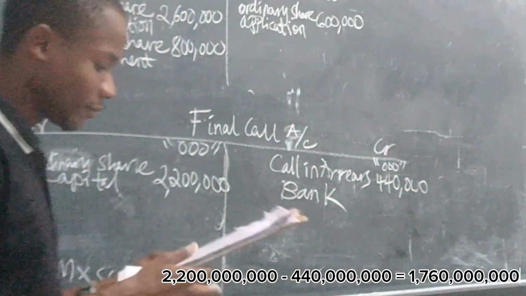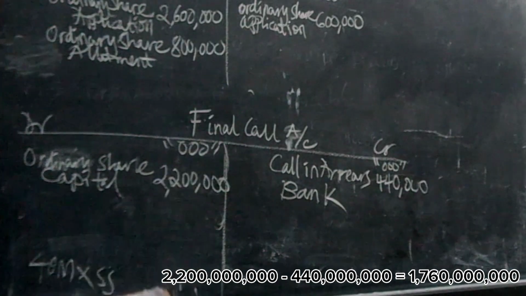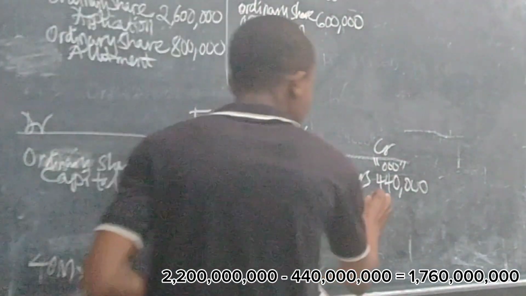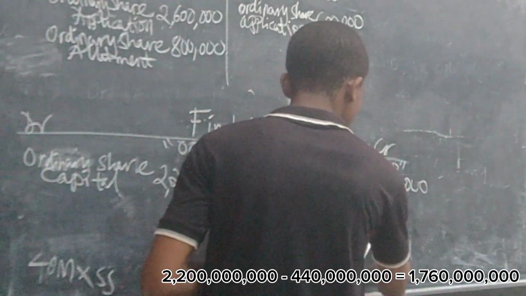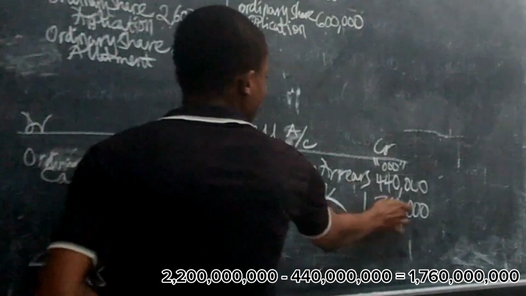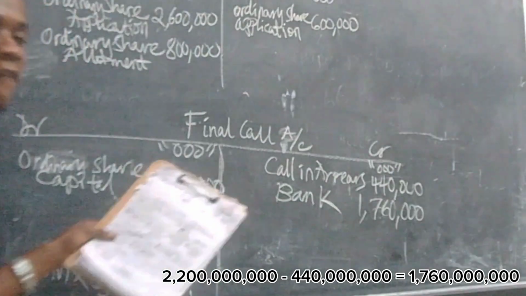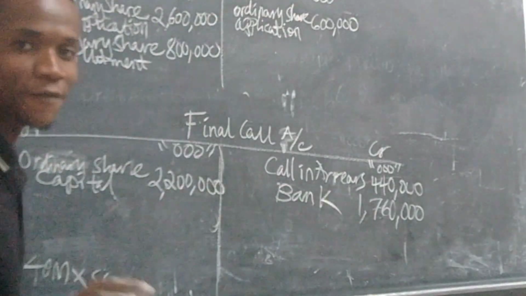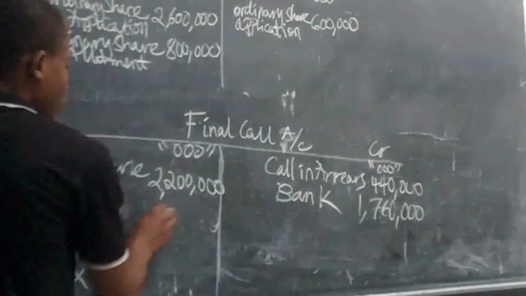Okay, take your calculator, calculate 2 billion 200 million minus 440 million. What do you get? You'll get 1 billion 760 million. Remember, there are 3 zeros already at the top. After doing so, this account is finished, right? Because debit side will be equal to credit side. So you close.